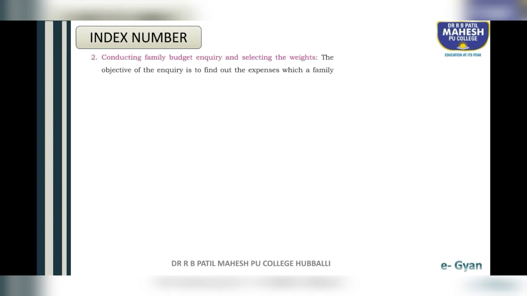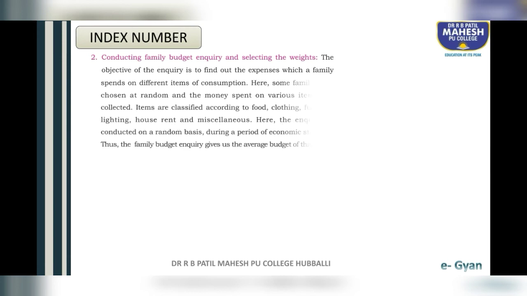Second step, conducting family budget inquiry and selecting the weights. The object of the inquiry is to find out the expenses which a family spends on different items of consumption. Here some families are chosen at random and the money spent on various items is collected. Items are classified according to food, clothing, fuel and lighting, house rent, and miscellaneous.